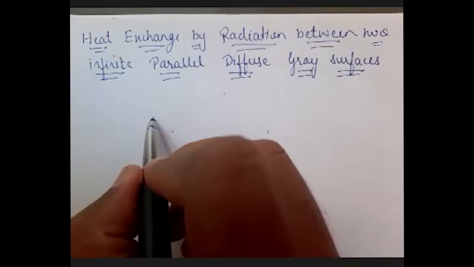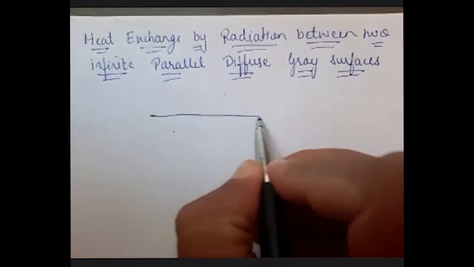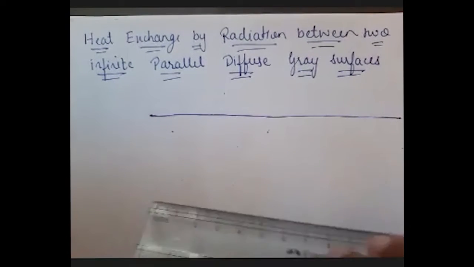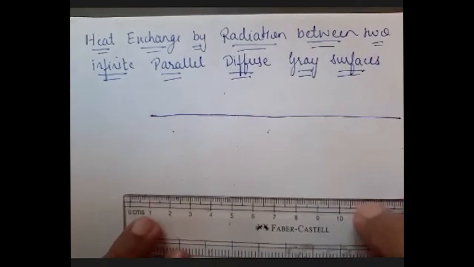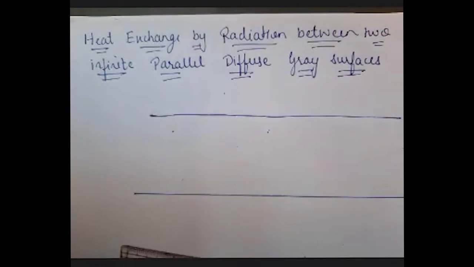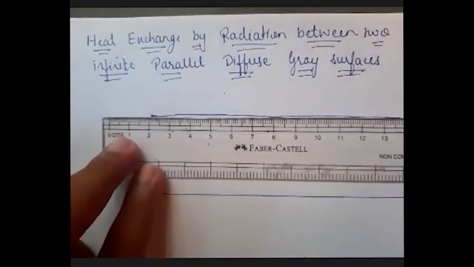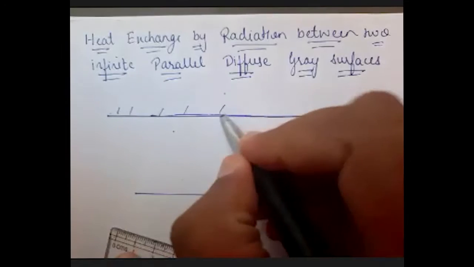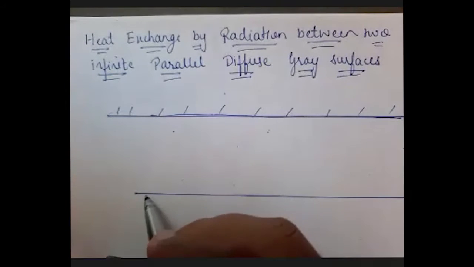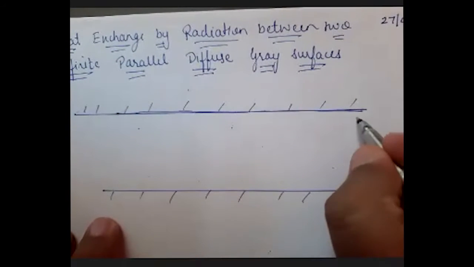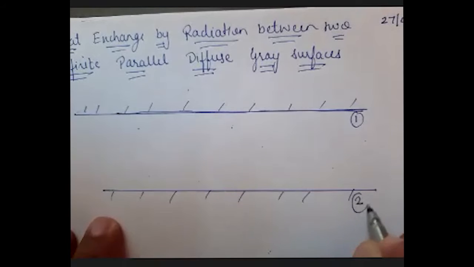Say suppose I have two parallel surfaces. This is my surface 1 and this is my surface 2.